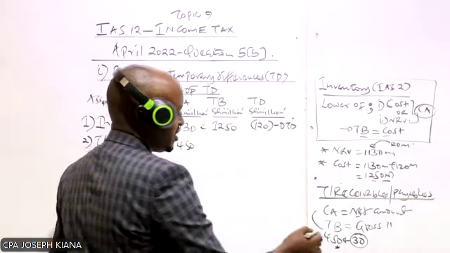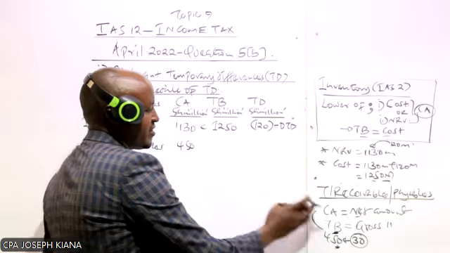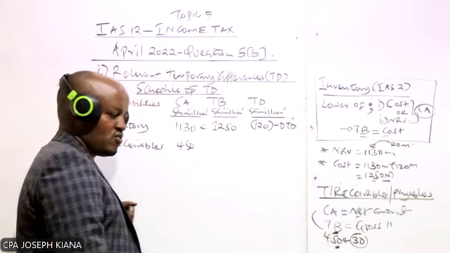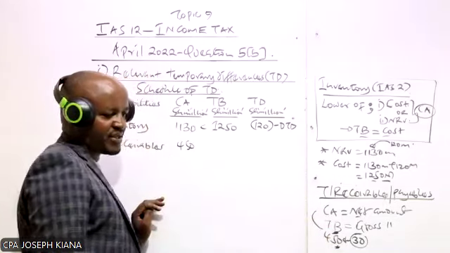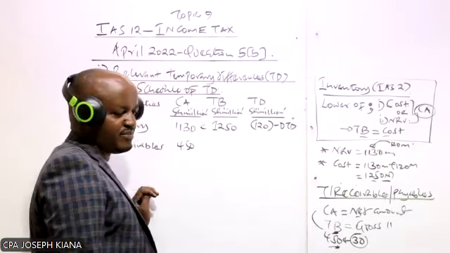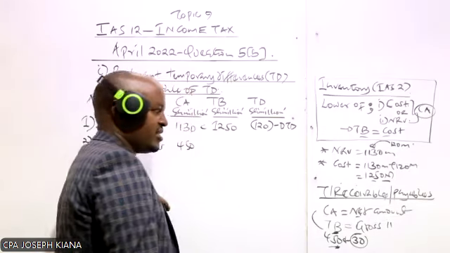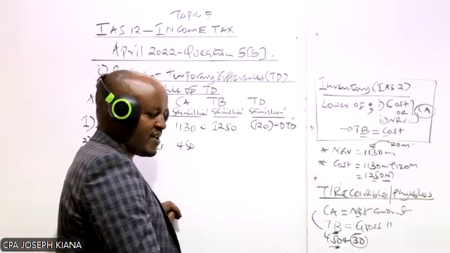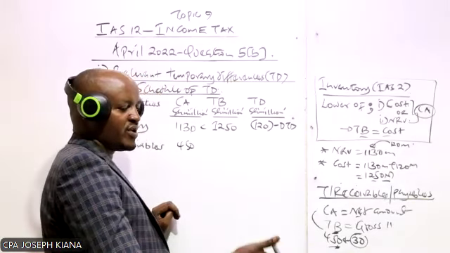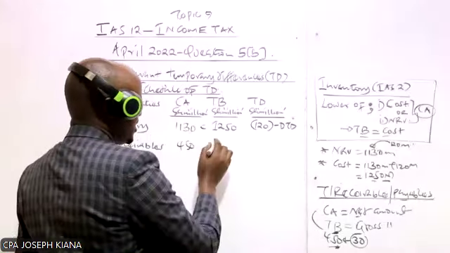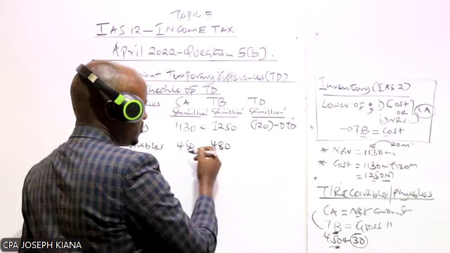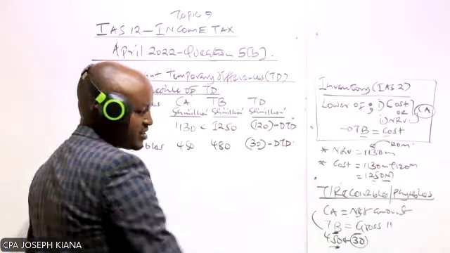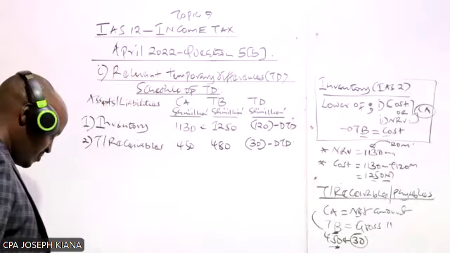So what we need to do is to determine the tax base. Tax base in this case, we have said, is the gross, the original figure for receivables. Now, who can tell us what was the original figure for receivables? In arriving at this, the company deducted 30 million. So how do we get at the original figure? We take 450 and add back 30, which was deducted in arriving at this. So that will give us 480. So this minus this will give us 30, which is a negative, a deductible temporary difference.